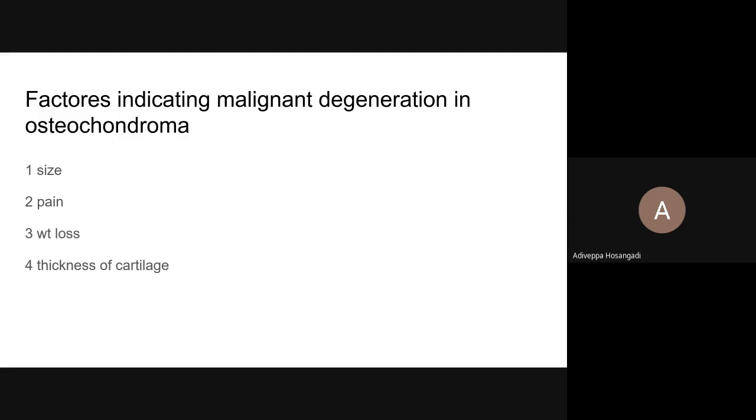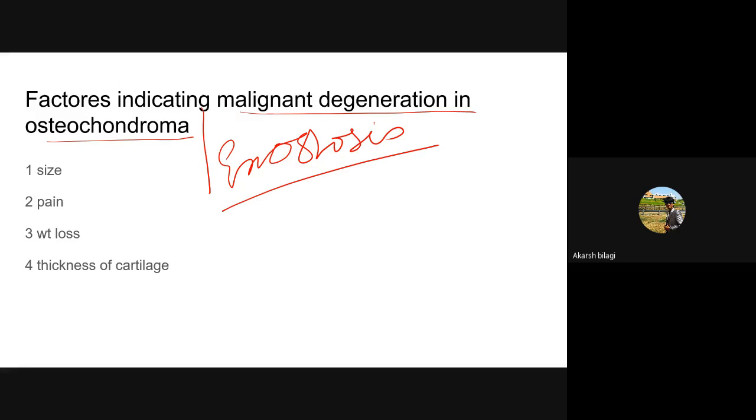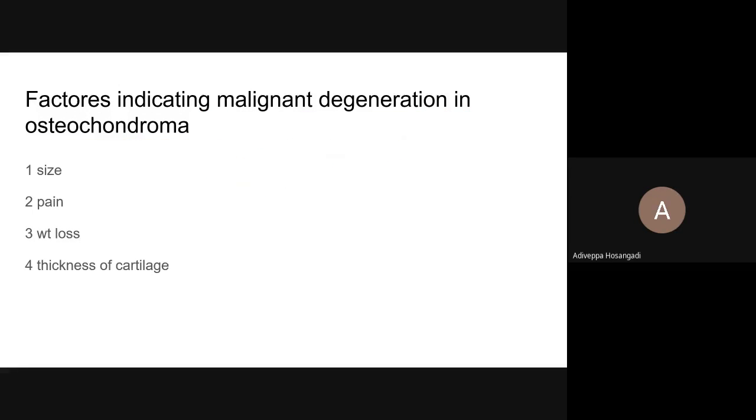Factors indicating malignant degeneration in osteochondroma. I was mentioning osteochondroma. Please remember, it is the most common benign tumor, also called exostosis. There can be a chance of malignancy of less than 1%.